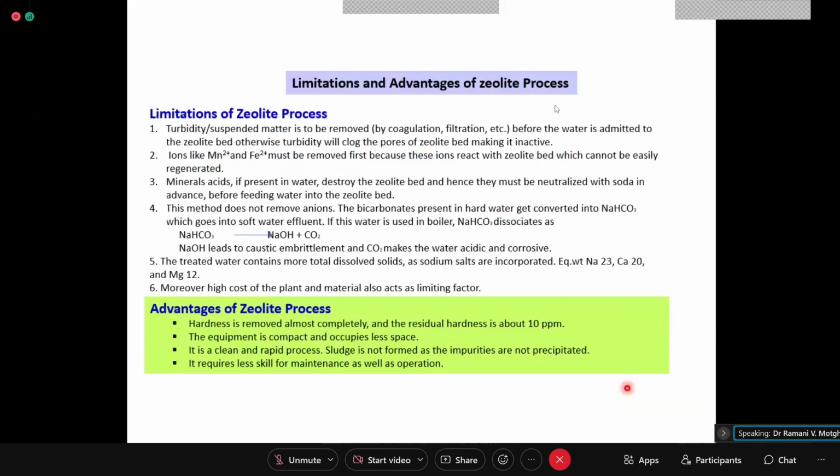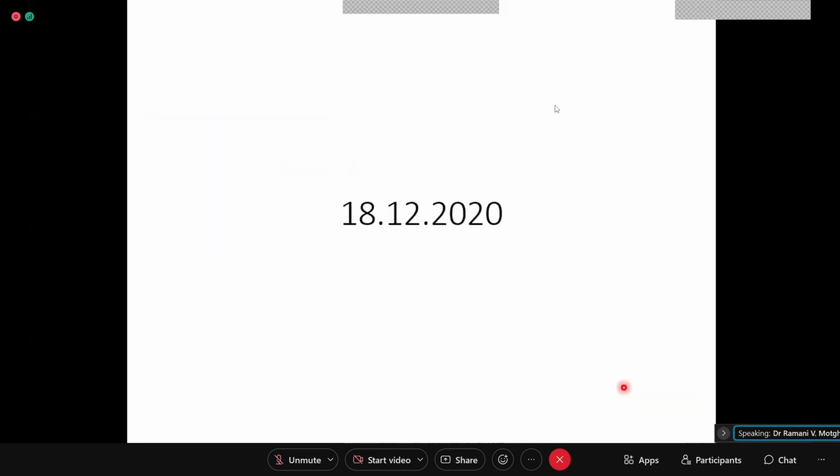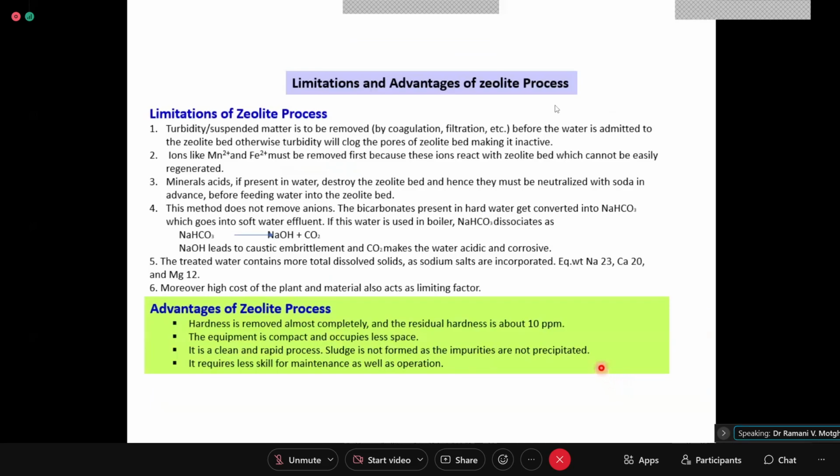Now, if you get a numerical, we'll solve numerical on the lime zeolite process. Then only we will go ahead to the ion exchange process.